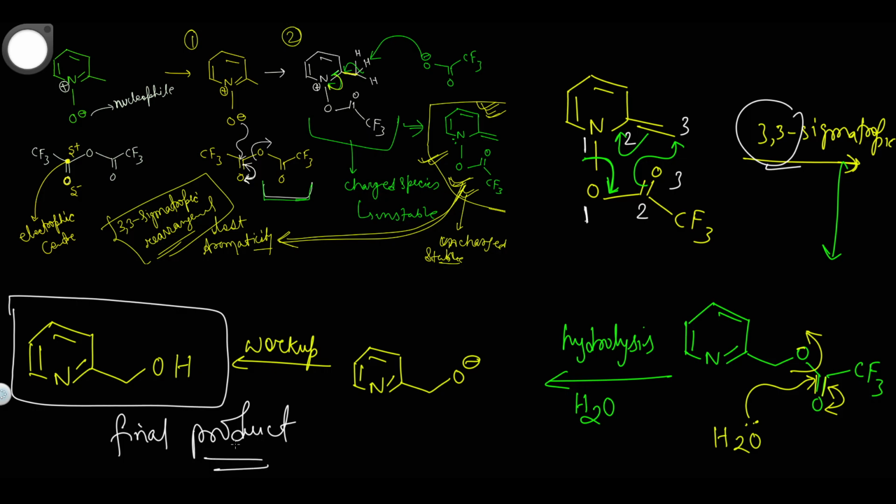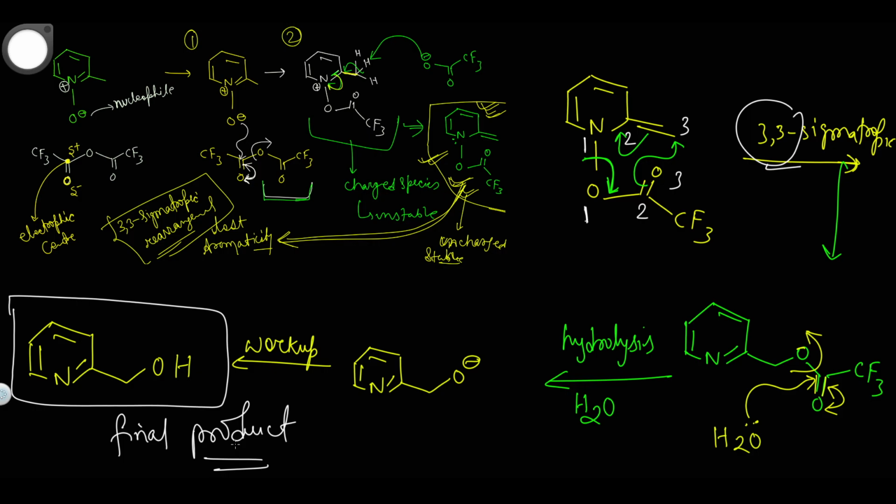So this is the whole Boekelheide reaction. I have told you very clearly a step by step detailed mechanism of how this reaction happened, how the 3,3 sigmatropic rearrangement happened, and why it happened. What is the need of this rearrangement here? Because the molecule has lost its aromaticity.